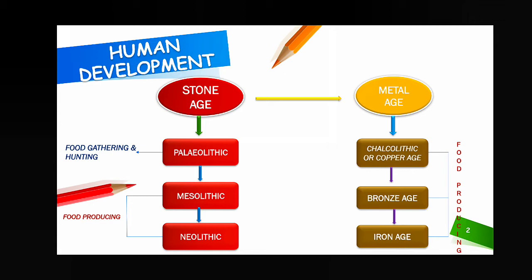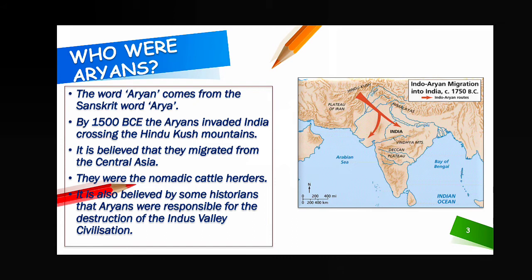In this chapter we have to read about the Iron Age and the civilization which developed in this age. So let us begin. First of all, before going to know about the Iron Age and Iron Age civilization, we have to know about that type of people, the migrated people who came to India, and who some historians believe were mainly responsible for the destruction, the decline of the Indus Valley civilization. So let us know who they were.